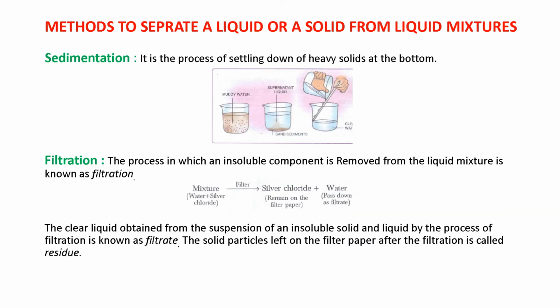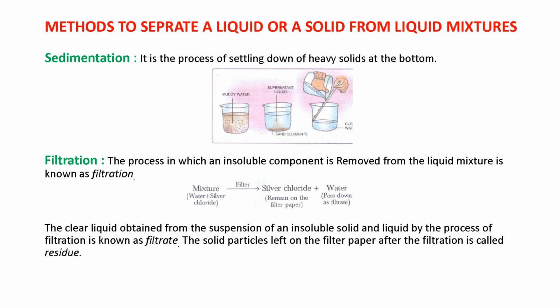The next method is the method to separate a liquid or a solid from a liquid mixture. When one component is liquid and another component is solid, how do we separate this kind of mixture? The first method is sedimentation. What is sedimentation? It is the process of settling down of heavy solid at the bottom. I repeat it again: it is the process of settling down of heavy solid at the bottom.